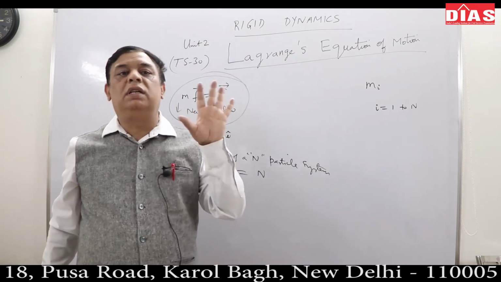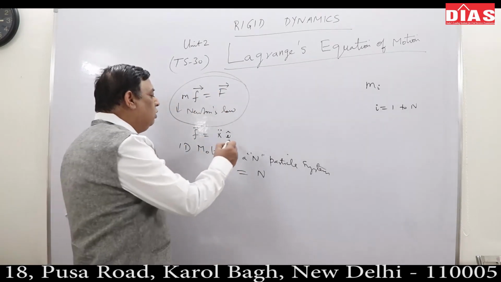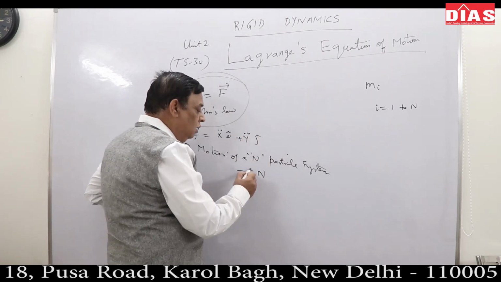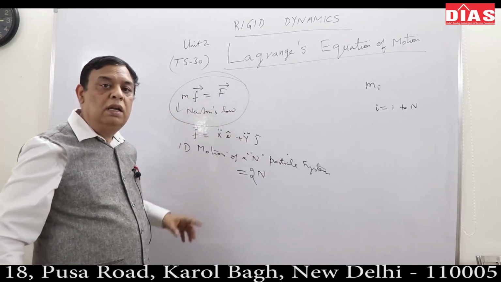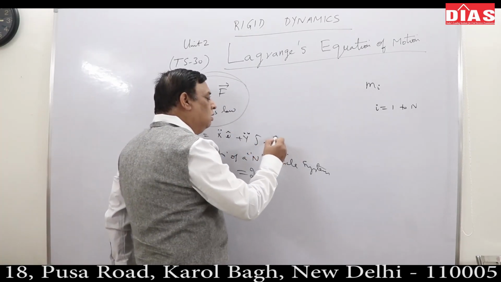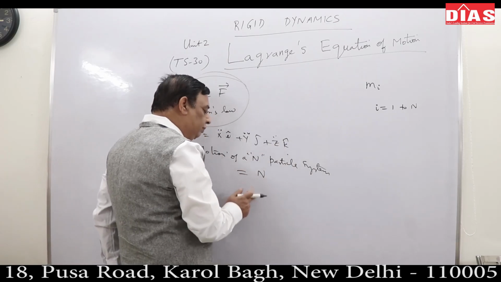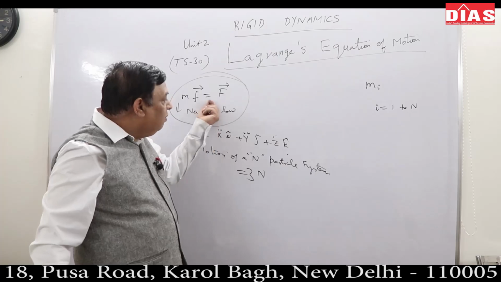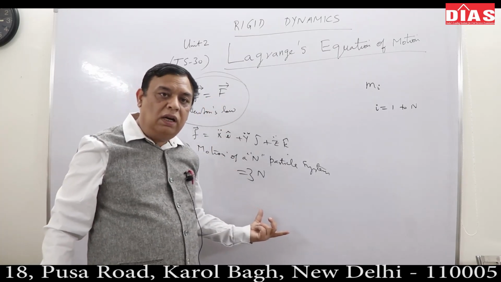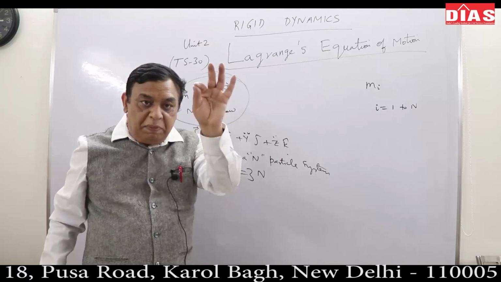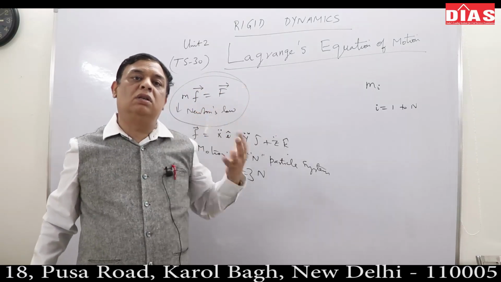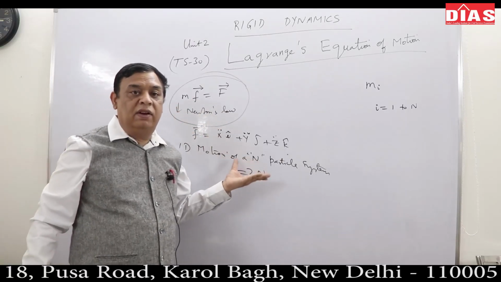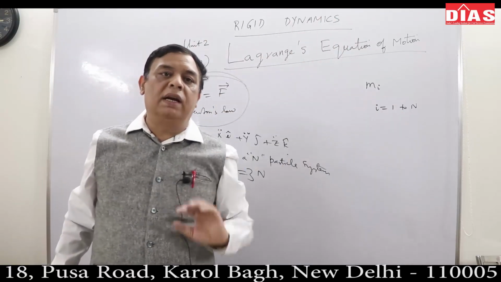If there is two dimensional motion, with x double dot i and y double dot j, then how many total coordinates will be required? Total coordinates required will be 2N. If it is three dimensional motion, then total coordinates required is 3N, correct? So that many coordinates are required, which means that many equations of motion I need to work out. So if there are just three particles in the system and three dimensional motion, total coordinates required will be 9. That means I have to solve 9 second order differential equations. It will be a greatly complicated exercise.